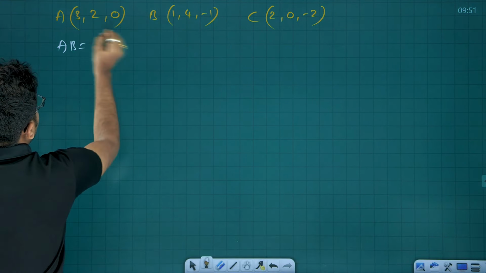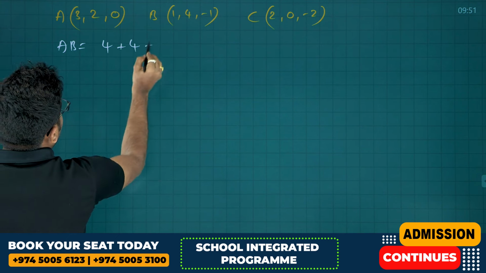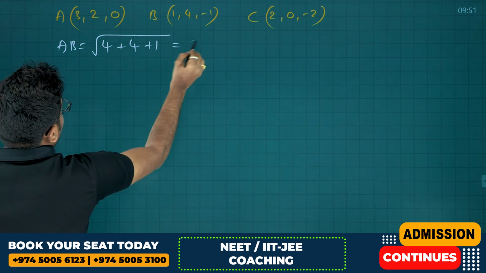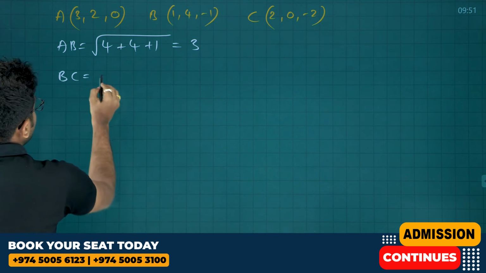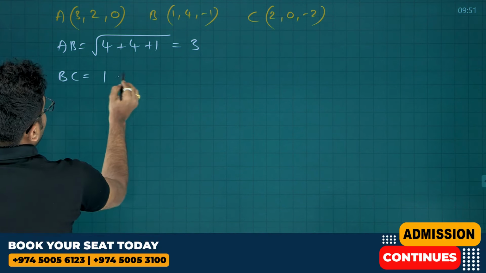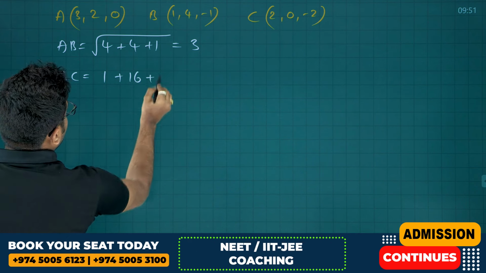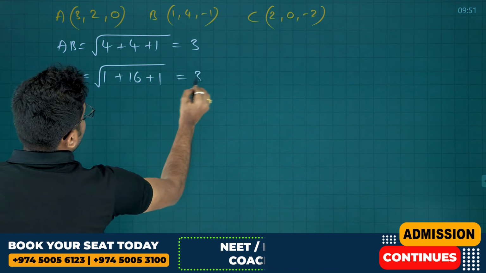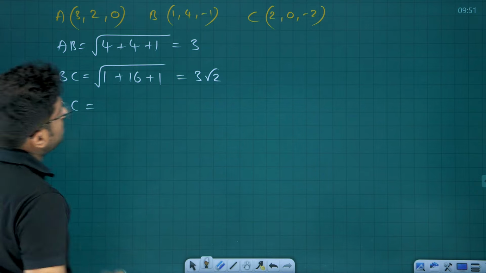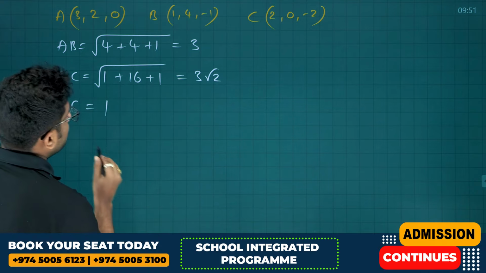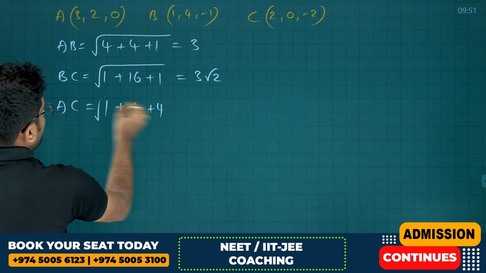What is AB? 3 minus 1 whole square, 4, 2 minus 4, 4 plus 1, root over 9, which is 3. AB is 3. BC is nothing but 1 minus 2, 1 plus 4 square, 16 plus 1, which is root 18, that is nothing but 3 root 2. AC is equal to 3 minus 2, 1, 2 minus 0, 4, 0, 1 plus 4 plus 4, which is